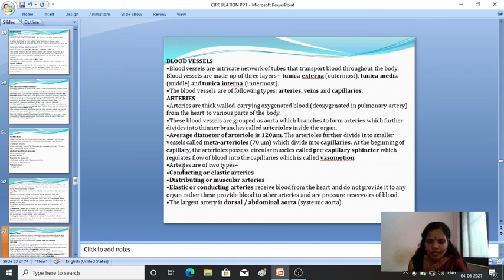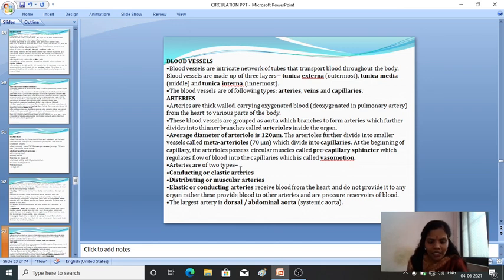At the beginning of these capillaries, the arterioles pass through circular muscles called precapillary sphincters, which regulate the flow of blood into the capillaries, also called vasomotion. Again, these arteries are of two types based on their functions: conducting or elastic arteries, and distributing or muscular arteries.